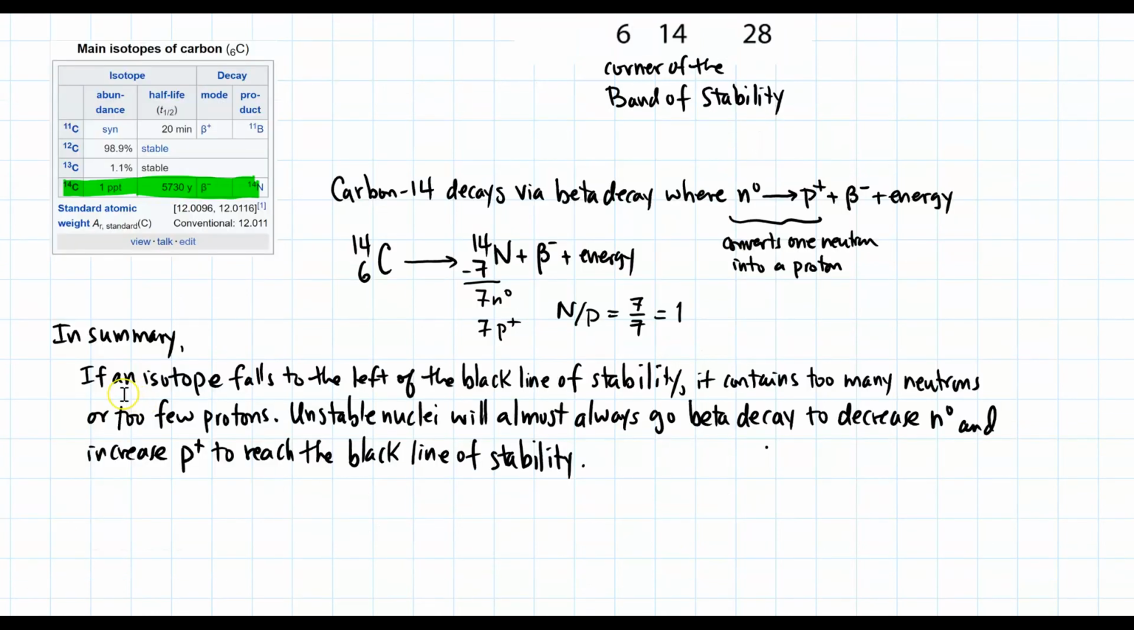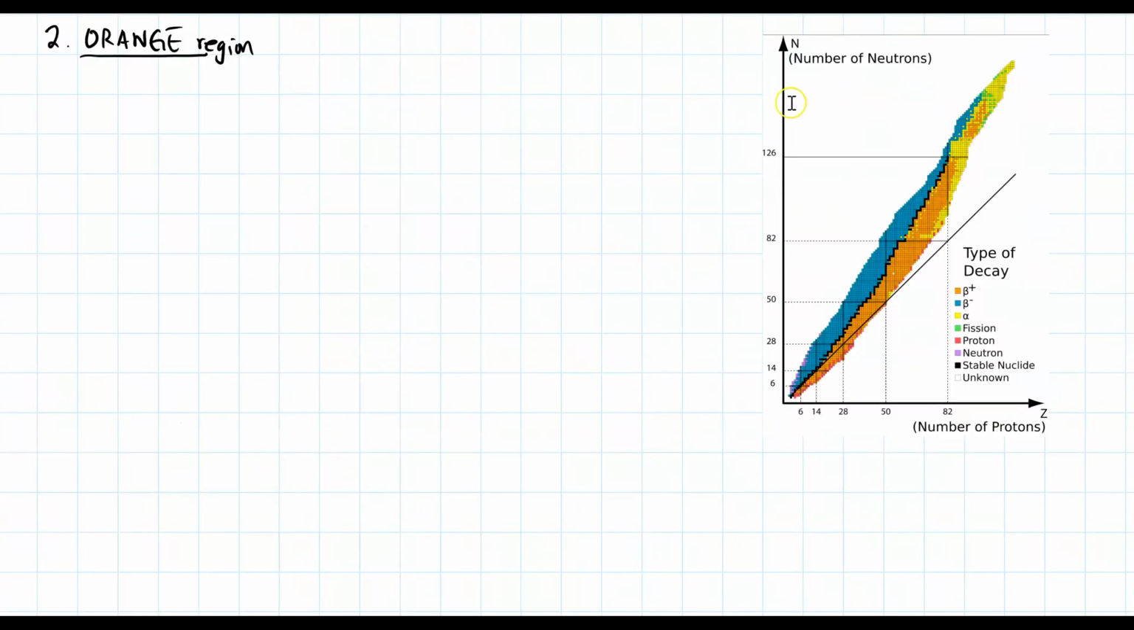In summary, if an isotope falls to the left of the black line of stability, it contains too many neutrons or too few protons. Unstable nuclei will always go beta decay to decrease the number of neutrons and increase the number of protons to reach the black line of stability. The orange region, this region is right here. It's to the right of the black line of stability.